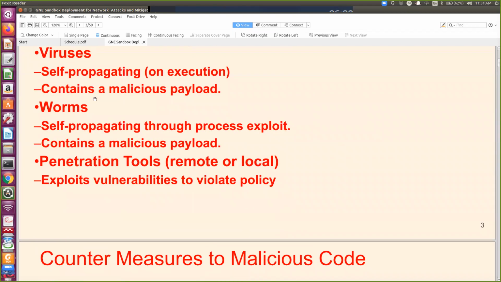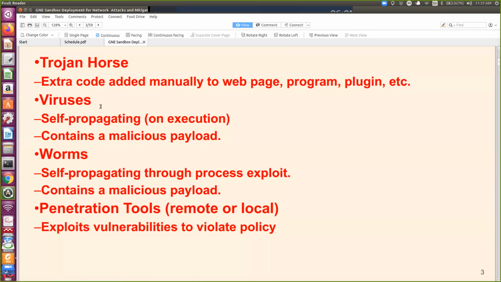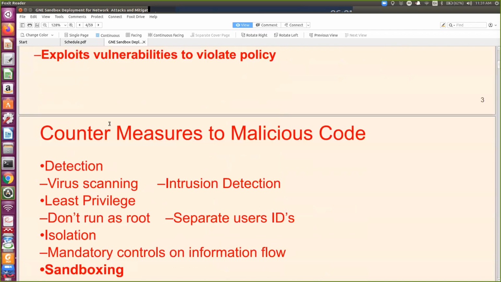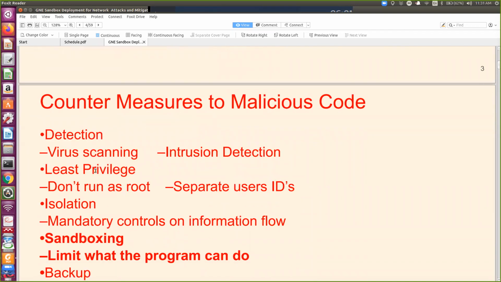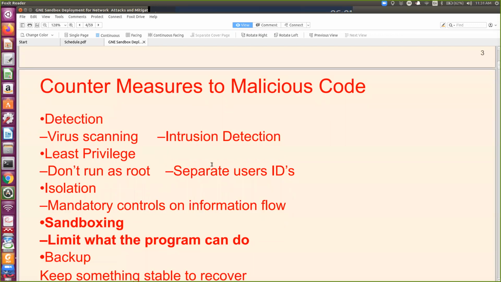If there is any virus, normally we use antiviruses, and some firewall we use. So first, we need to detect the viruses, malware or intrusion using antiviruses and IDS or IPS systems. Then privilege is also very important. Whenever you are working with the servers, you should not work as root. You should work as a normal user, and wherever root privileges are required, you can use certain commands.